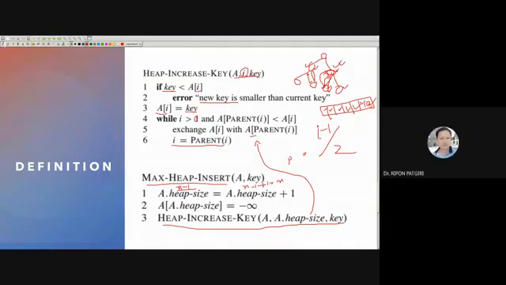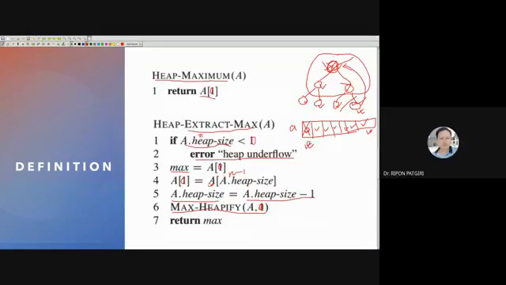Sir, can you explain the last slide? I was unable to understand. Which one? This one, the last one, before this. Why were we changing the last element to the first? I was unable to understand. Because I would like to delete the first element.